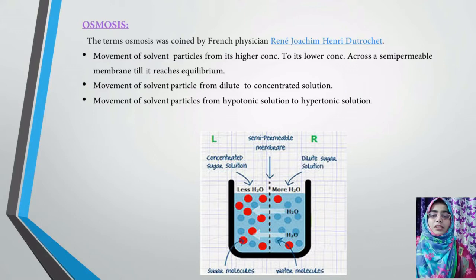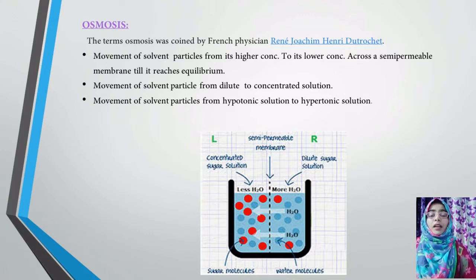In this topic, initially we will discuss that the term osmosis was coined by a French physician called Réné-Joachim Henri Dutrochet. The name is Réné-Joachim Henri Dutrochet. He is the French physician who coined the term osmosis. So what is osmosis? Osmosis is the movement of particles from its higher concentration to its lower concentration.